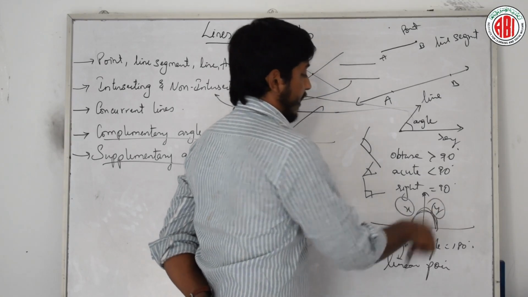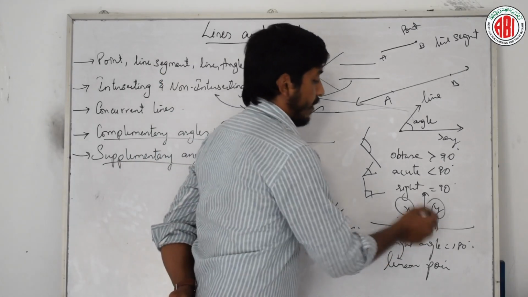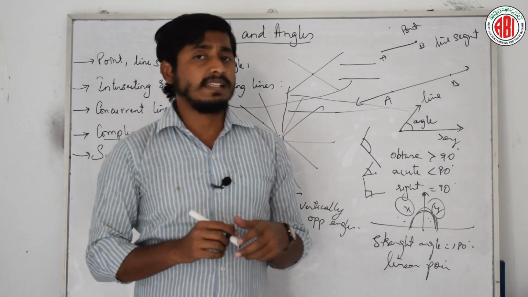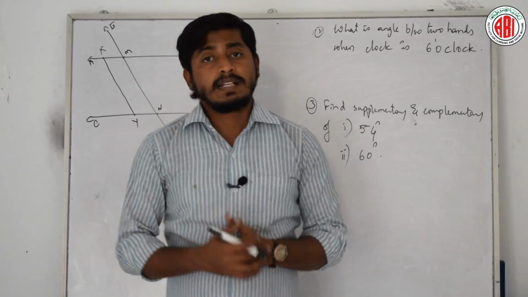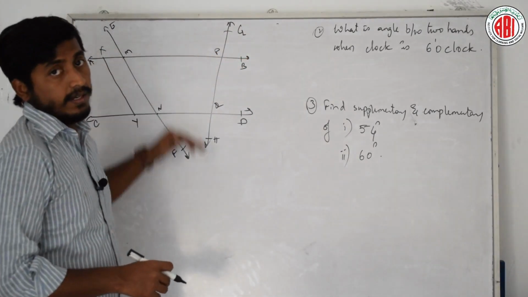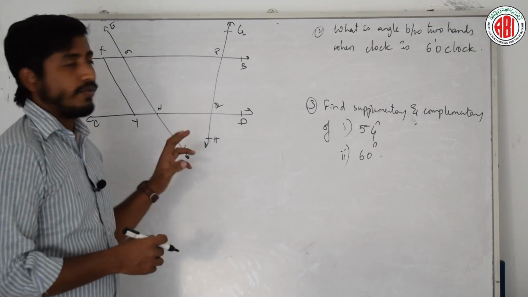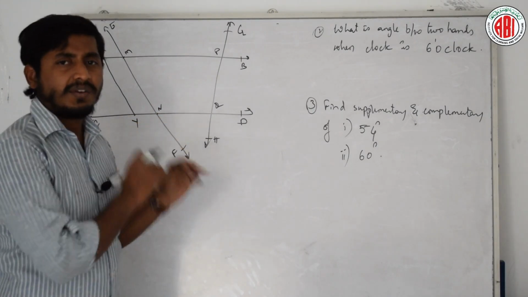Right? The angle x and angle y are called a linear pair. Yes or no? They are adjacent to each other and making an angle of 180. Is it clear? Shall we start doing problems? Let's do. See here, the question he gave this figure, and in this question he gave different questions to identify the number of points, the number of straight lines and everything.